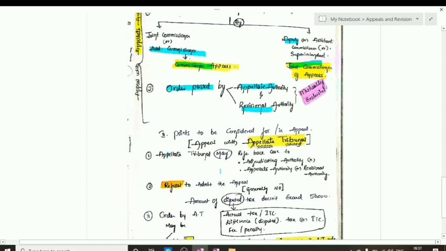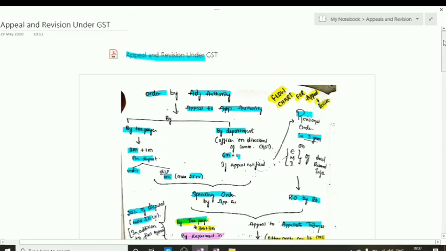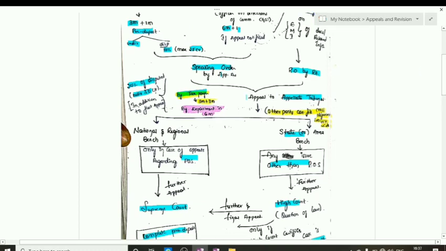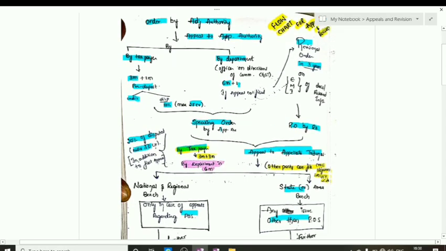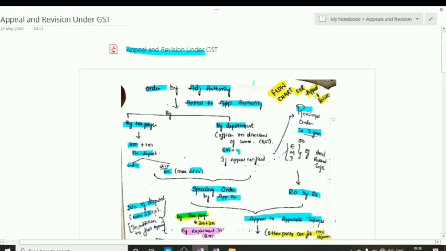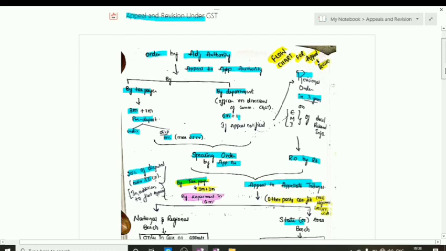And the points to be remembered in case of the appeal to the appellate tribunal. The appellate tribunal may refer back the case to the adjudicating authority or revisionary authority. We can clearly see here that in the appeal to the appellate tribunal, the appellate tribunal has the power to refer back the case. If it is a speaking order, then he can refer back to the appellate authority. If it is a revisionary order, he can refer back to the revisionary authority. But at his own discretion, he may also refer back to the adjudicating authority. So he can refer back the case to any of the lower parties, that is the adjudicating authority, revisionary authority and appellate authority.